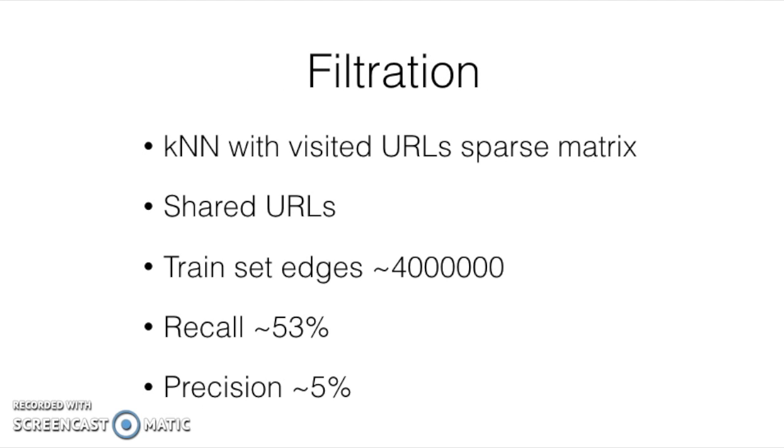Filtration is an unsupervised algorithm. This algorithm selects a set of candidate edges of small size. The total number of potential edges in the test set is about 5 billion. It's not practical to apply a machine learning algorithm to such a big set. 2 ideas are used for filtration: similarity of visited sites with nearest neighbors and shared rare URLs. The united set of edges from both algorithms has recall about 53% and precision about 5%. In total, the train set is about 4 million edges and the test set is about 2 million edges.